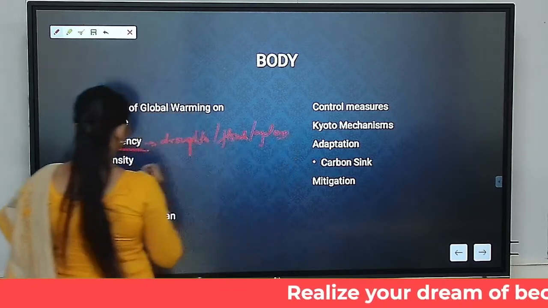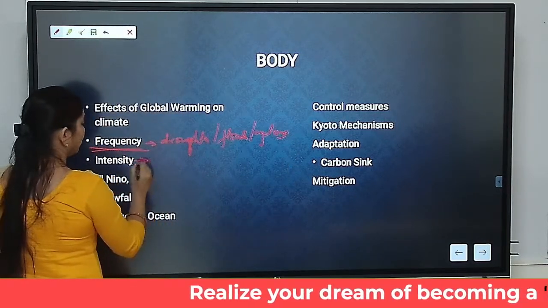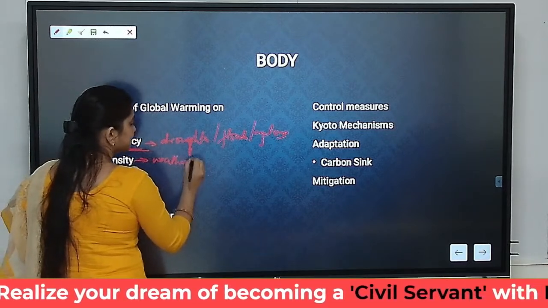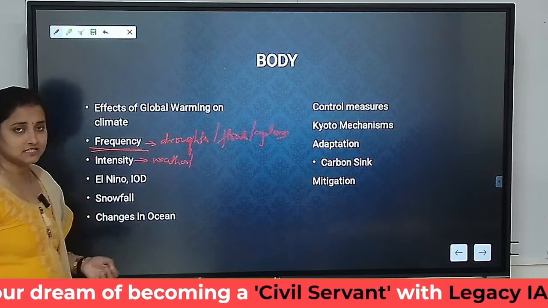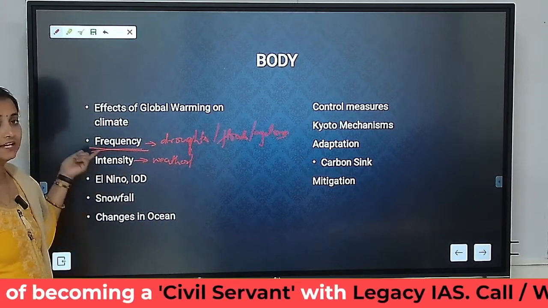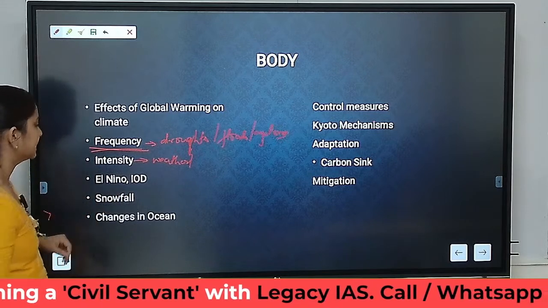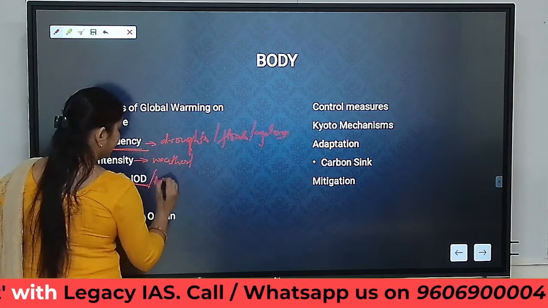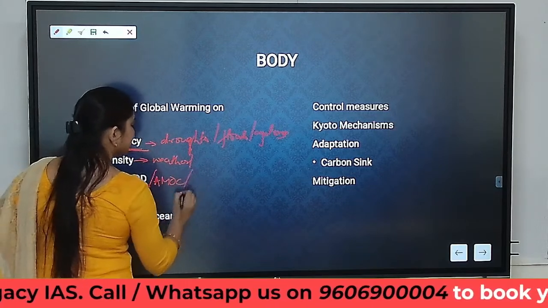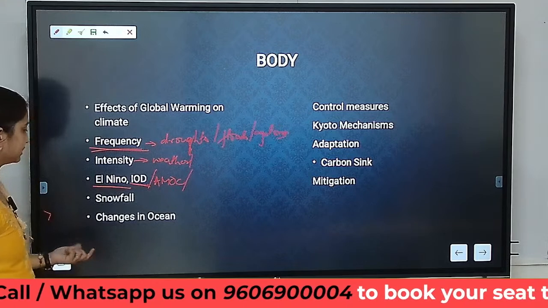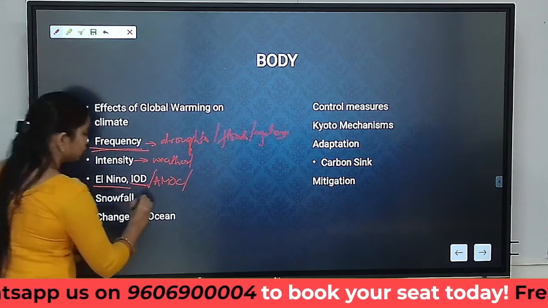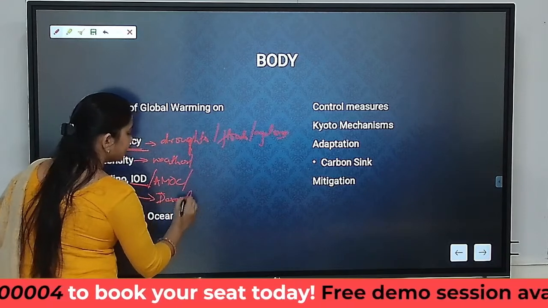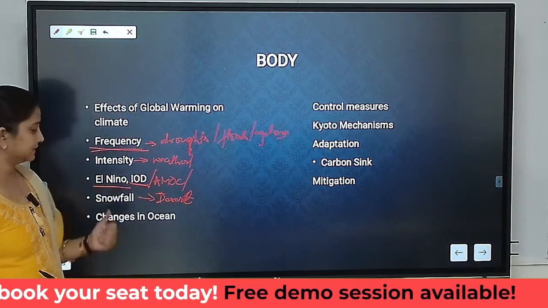Plus, because of increased global warming, the intensity of weather phenomena, so extreme summers, extreme winters, extreme rainy seasons, has also increased. Occurrence of events such as El Nino, Indian Ocean dipole or Atlantic meridional oscillations has also increased. Plus, we have witnessed snowfalls in regions such as deserts, such as the Thar Desert.